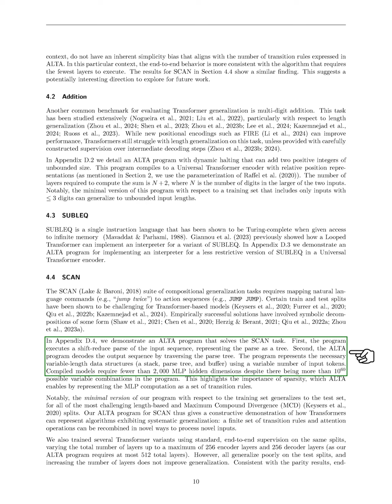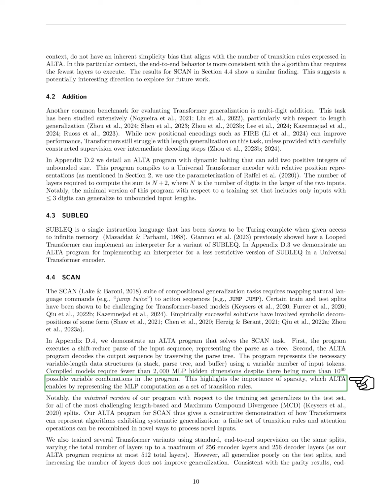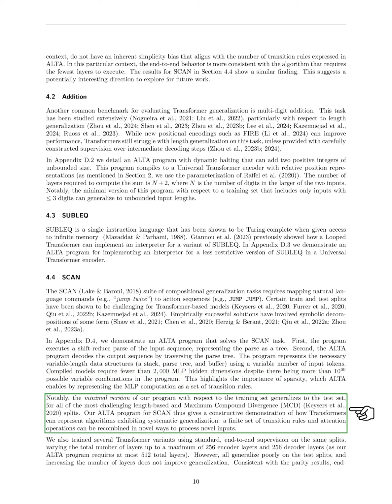Our compiled models require fewer than 55 hidden dimensions in the MLP, even though there are over 56 possible variable combinations in the program. This emphasizes the role of sparsity, which ALTA achieves by using transition rules for MLP computations. Importantly, our minimal program generalizes well to the test set across the most difficult length-based and maximum compound divergence splits. Thus, our ALTA program for SCAN illustrates how transformers can represent algorithms that show systematic generalization, allowing a limited set of rules and attention operations to be recombined for new inputs.